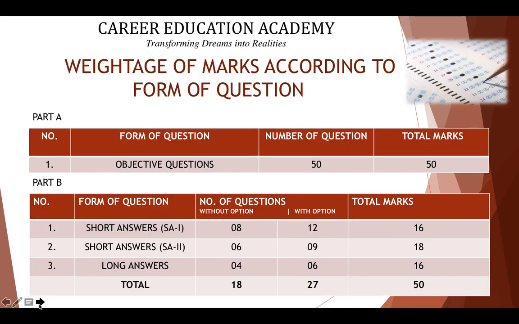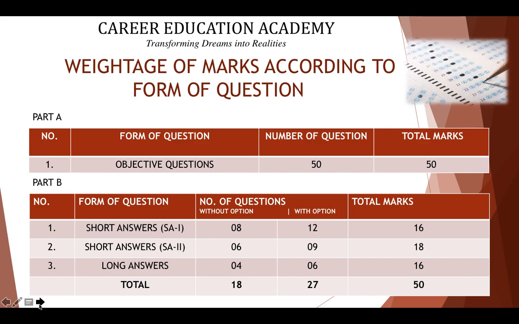Now, according to the form of questions, as I've already told, we have 50 objective questions which will be multiple choice questions, that is your MCQ type questions. In this, all 50 are compulsory. There won't be any option in this. You will have to attempt the questions in OMR. That will be given for 1 hour. In 1 hour, that is in 60 minutes, you have to finish 50 MCQs filled in OMR.